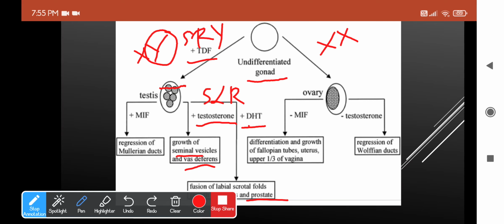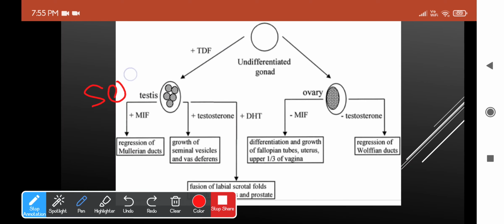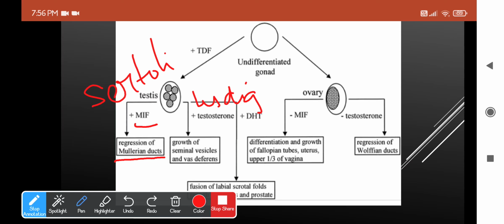So what is this MIF? That's called Mullerian inhibitory factor, and that comes from the Sertoli cells. So Leydig cells will form testosterone, and that will have a role in the development of the Wolffian duct and the external genitalia. And the Sertoli cells will produce Mullerian inhibitory factor. We know the ductal system of the women is called the Mullerian duct, and this inhibitory factor tends to regress the Mullerian duct development, and thereby all the features of male reproductive system are achieved.